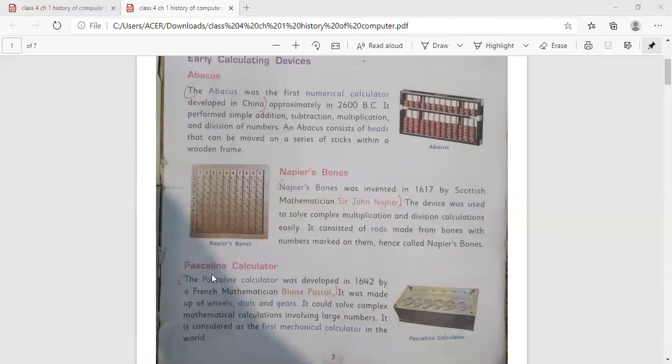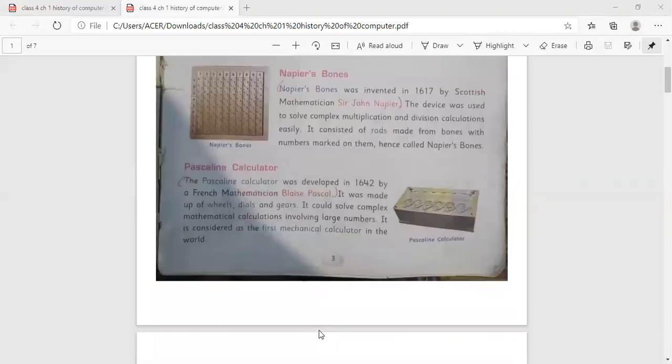Next is your Pascaline calculator. The Pascaline calculator was developed in 1642 by a French mathematician, Blaise Pascal. It was made up of wheels, dials, and gears. It could solve complex mathematical calculations involving large numbers. It is considered the first mechanical calculator in the world.